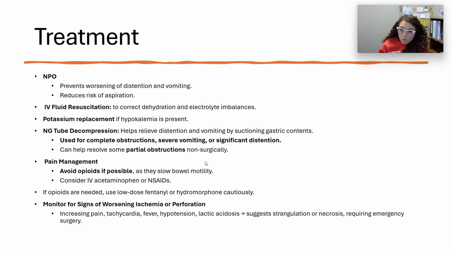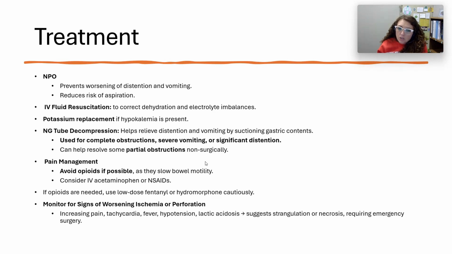Pain management, we want to avoid opioids if at all possible, because we know with opioids, they slow bowel motility. And if they cause constipation, and that's a huge issue with opioids to begin with, well, the last thing I need to do is put them at a greater risk for an obstruction due to constipation and decreased bowel motility. So I really need to try to consider IV acetaminophen or NSAIDs. Toradol is a great one. Ways in which I can try to manage the pain without using opioids. But if I need opioids, then low-dose fentanyl or Dilaudid can be used. I just need to be using it cautiously.